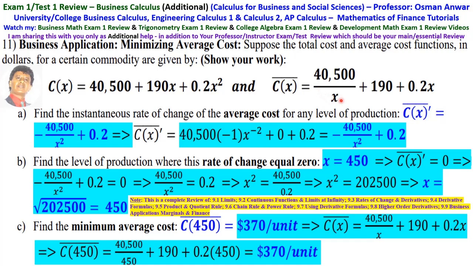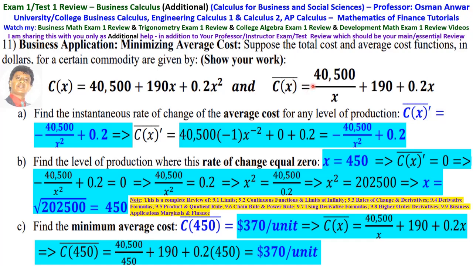40,500 over x plus 190 plus 0.2x. A, find the instantaneous rate of change of the average cost for any level of production. That means we take the derivative of the average cost.